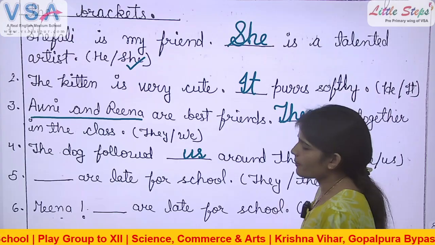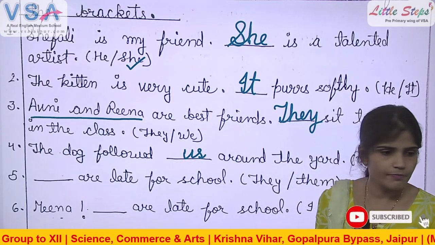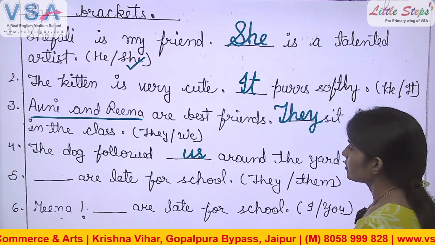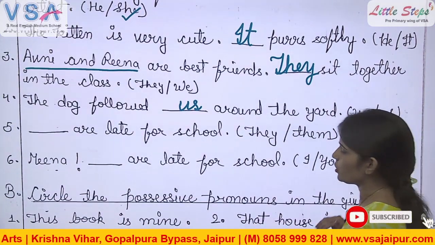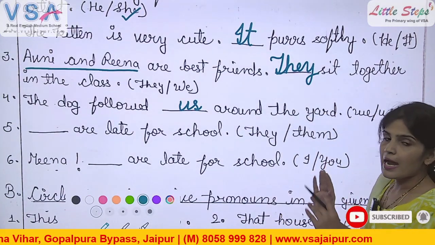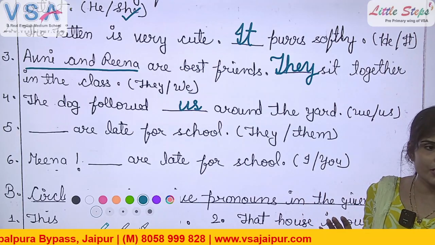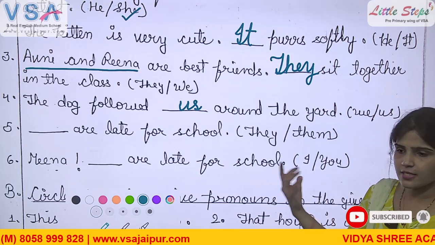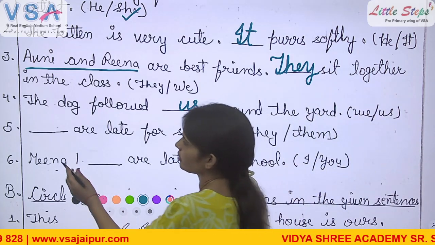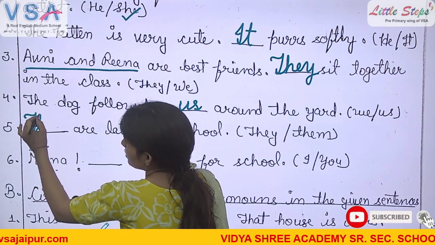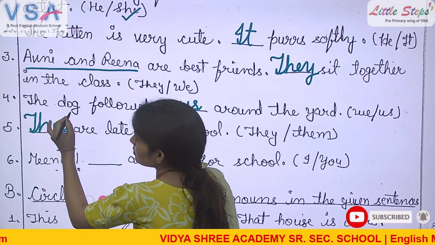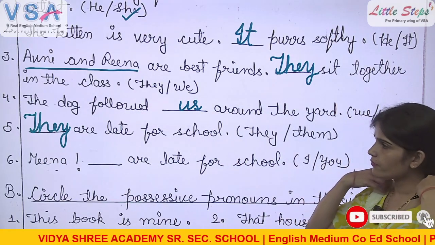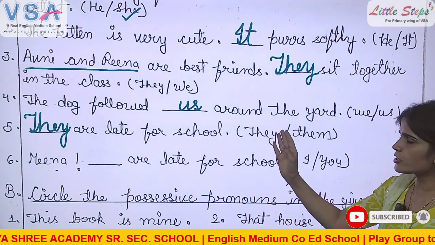Number 5. Stand up. Dash are late for school. I'm asking Arvi, let her answer. Don't speak, everybody. Yes, Arvi. They or them? They is the correct answer, right? Why have you used they? Tell me the reason. Yes, you go. Tell me, beta. Why have you used they?